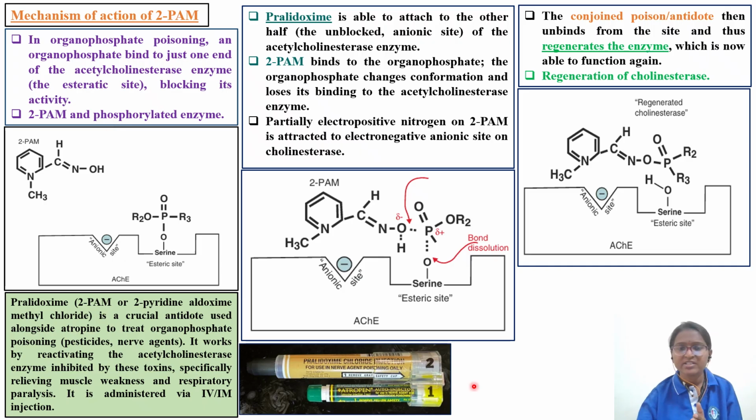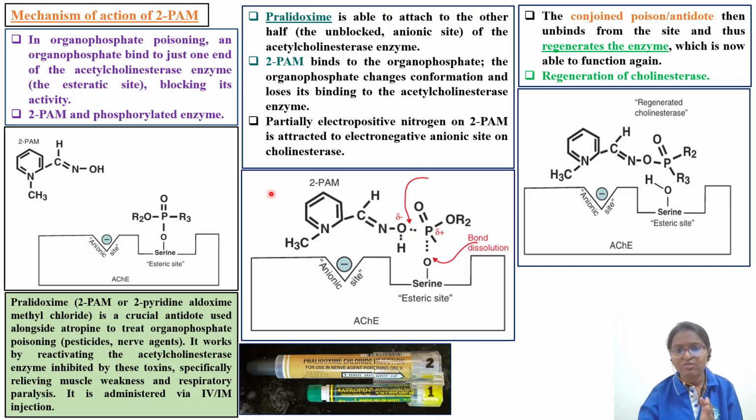Let's see the mechanism once again. Pralidoxime is able to attach to the other half, the unblocked anionic site of the acetylcholinesterase enzyme. This is your 2-PAM, this is your organophosphate, and this is your enzyme. 2-PAM binds to the organophosphate. This particular NOH group will go and bind to the phosphorus, which has a positive charge on the organophosphate.